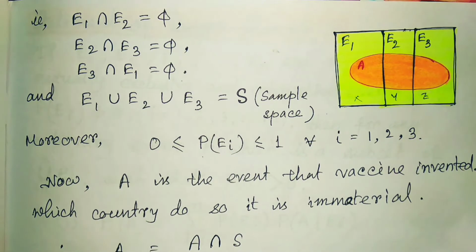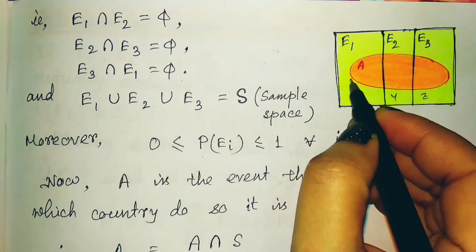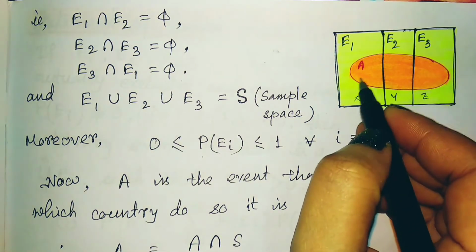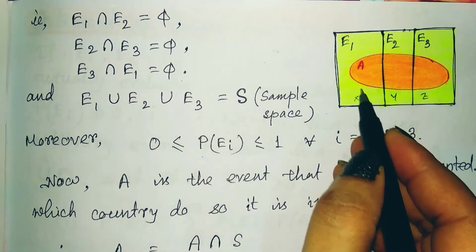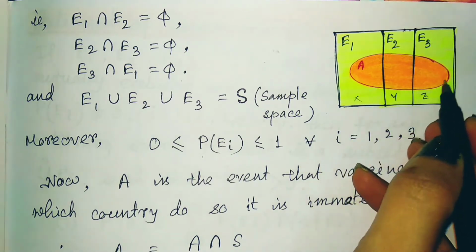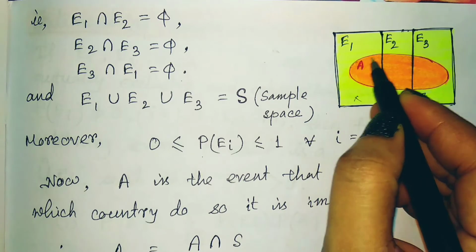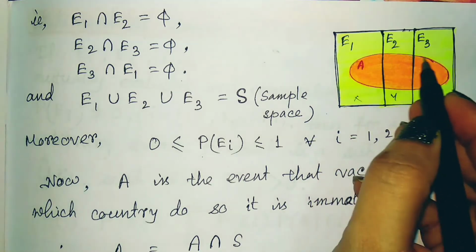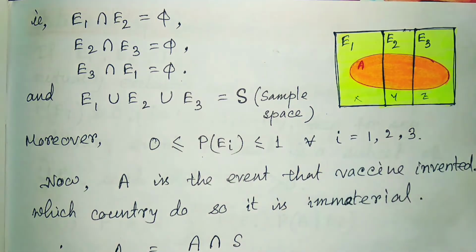Now A is the event that the vaccine is invented. Which country does so? It is immaterial. The event A will be invented by any of these countries. So this one is the event A, which takes some part of each of E1, E2 and E3.